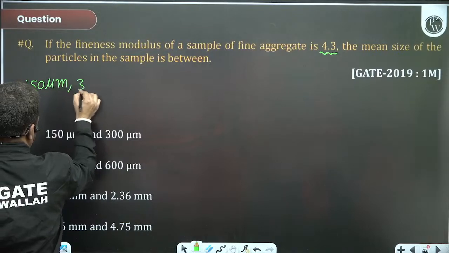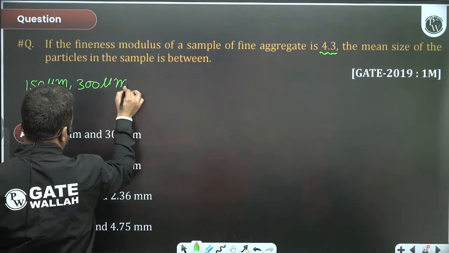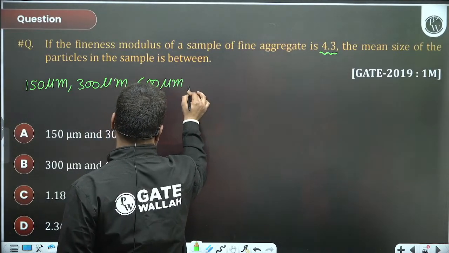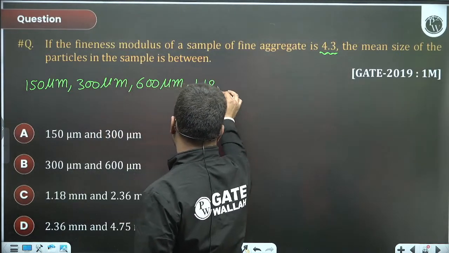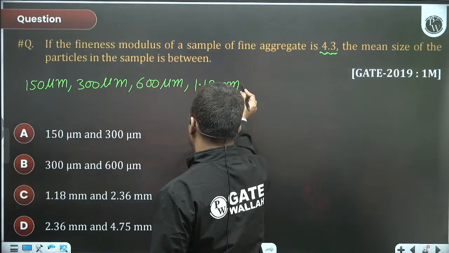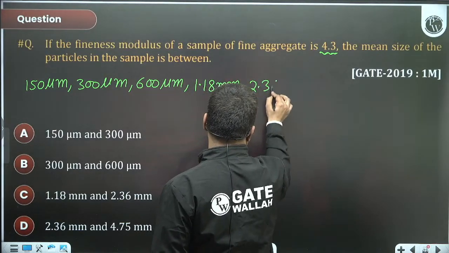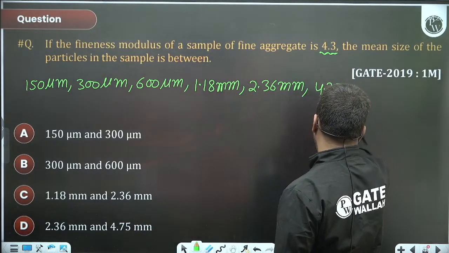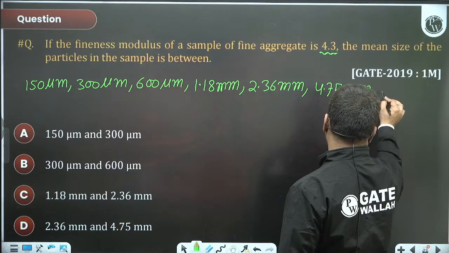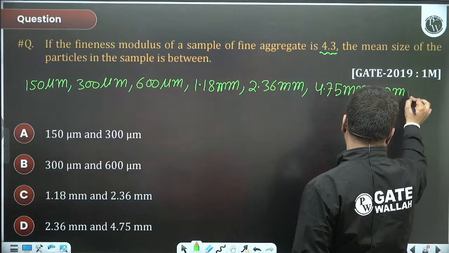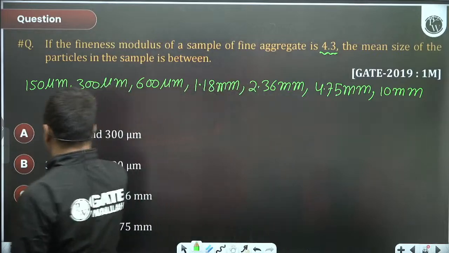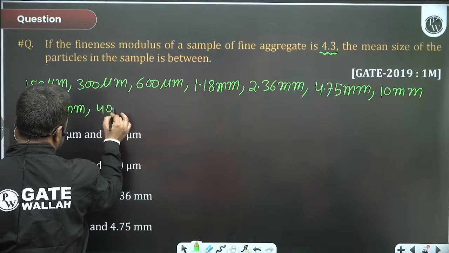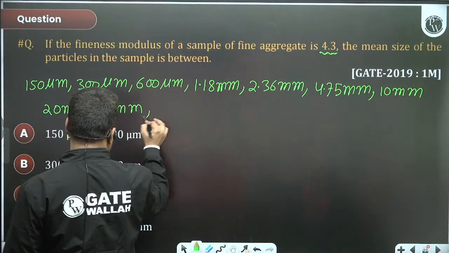Micrometer, 300 micrometer, 600 micrometer, 1.18 mm, 2.36 mm, 4.75 mm, then 10 mm, then 20 mm, 40 mm, twice of it, 80 mm.